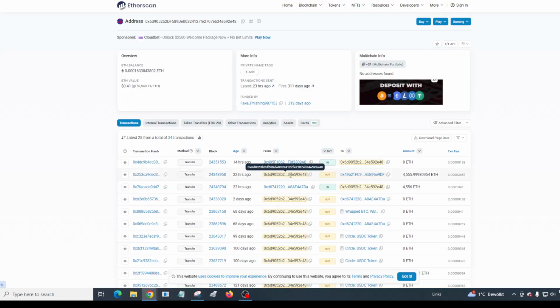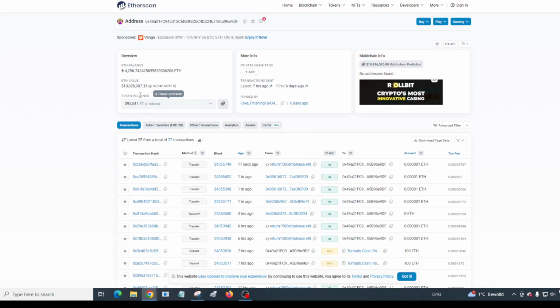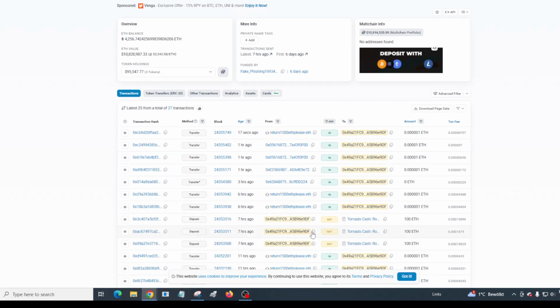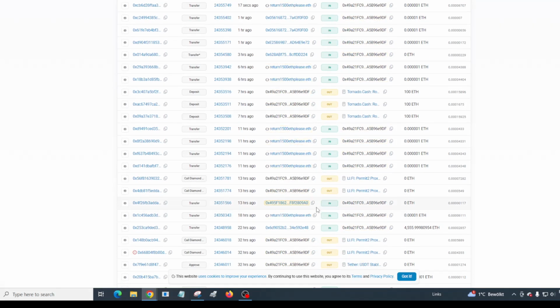And then the hacker moved the money out immediately, literally within an hour later, to this address. And then in the last few hours, you started to see some funds being moved to Tornado Cash, which is a mixer.